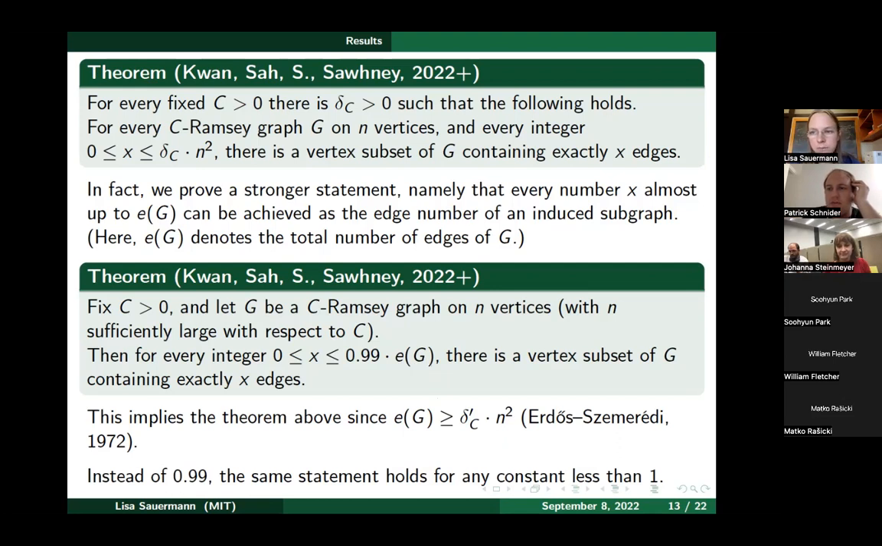No, you can't subtract something sublinear. It's possible, for example, that all vertex degrees are, say, n over 2. That means you can't achieve any number of edges between E of G and E of G minus n over 2. So you need to subtract something at least linear. Oh, okay, so I meant linear in E of G. Sorry, yes, I think that's plausible.